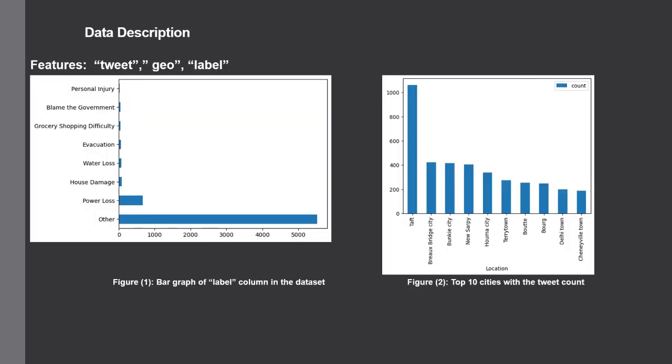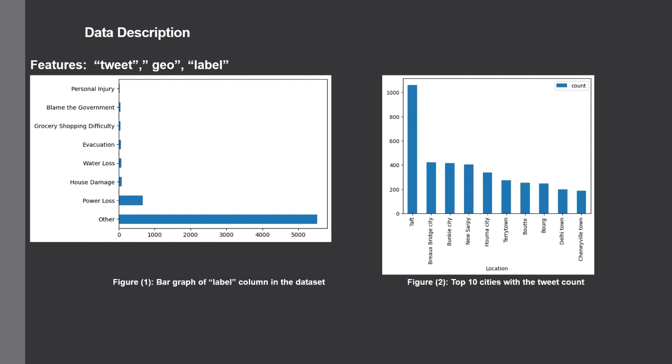Now let's read the data description charts and see in which category the tweets fall into. So the majority of the tweets from our dataset fall under the other category as they don't show any direct link to categories like personal injury, blame the government, grocery shopping difficulty, evacuation, water loss, etc. And we have oversampled the data since we don't have enough training data that falls under those categories.